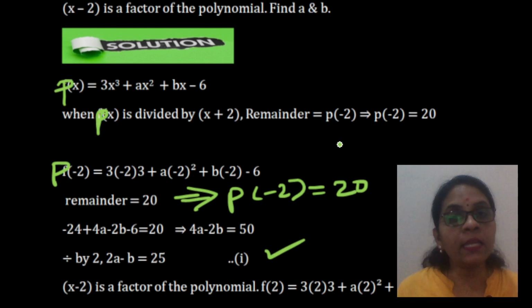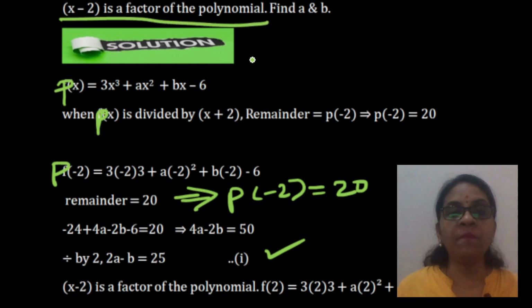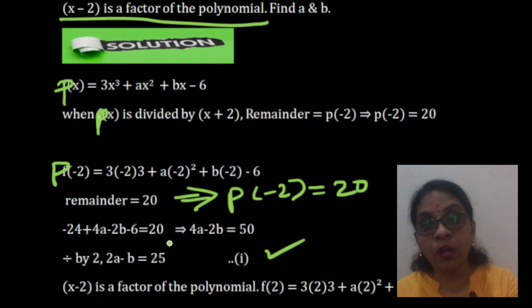Now, the second condition is that x minus 2 is a factor of the polynomial. It is the same polynomial. Now, what is the condition for a factor? The condition is that x minus 2 will be a factor of a given polynomial if the value of the polynomial becomes 0.